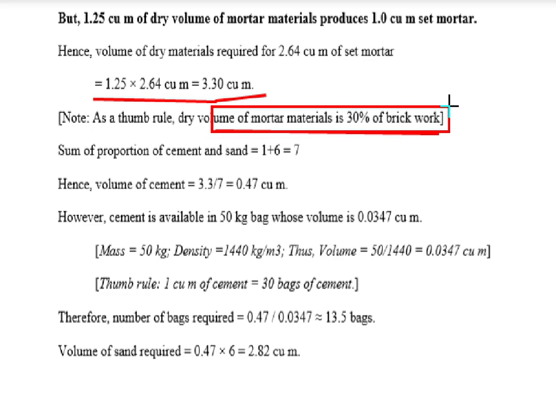So it is a thumb rule for general people. For civil engineering background people, you have to follow this step. Thumb rule is not valid for you guys.